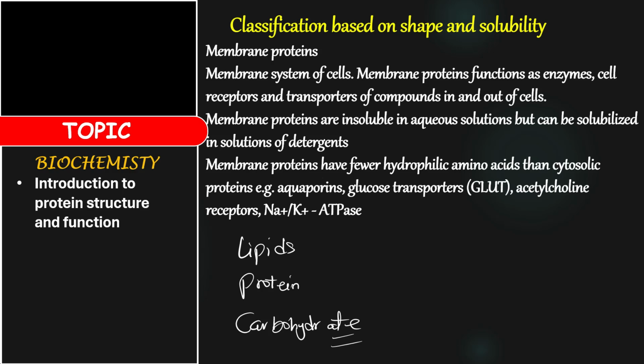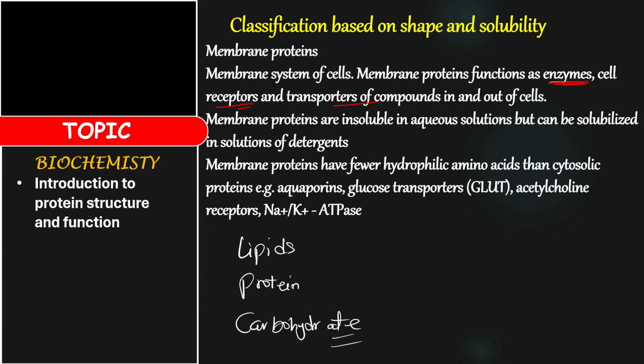Now, the membrane protein functions as enzyme, cell receptors, especially cell receptors. They function as enzymes, they function as cell receptors, and transporters of compounds in and out of the cell. I've explained that before. Those that transport compounds in and out of the cell are called channels or carriers. Are you getting it?